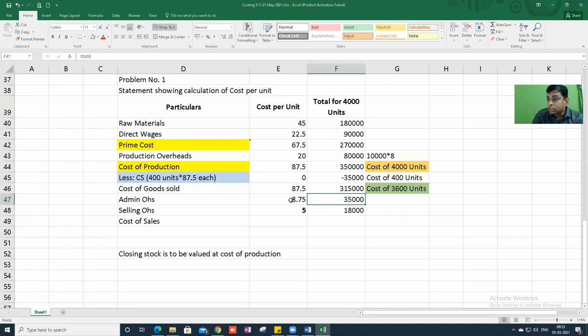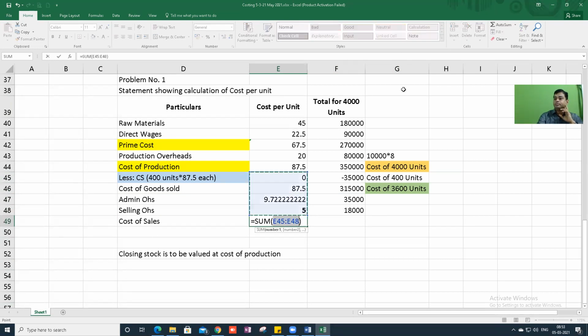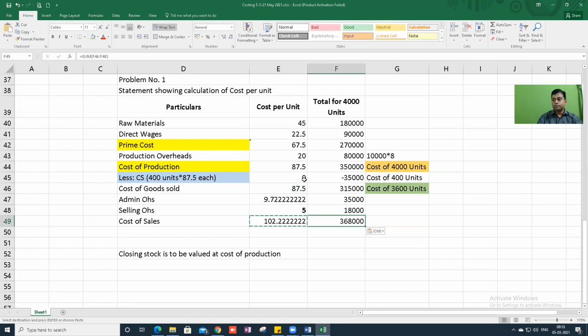Because here we have only 3,600 units, this will be this divided by 3,600 units. This is 5 rupees they have given already. So 102.2.